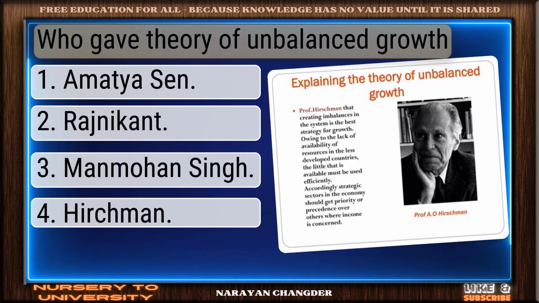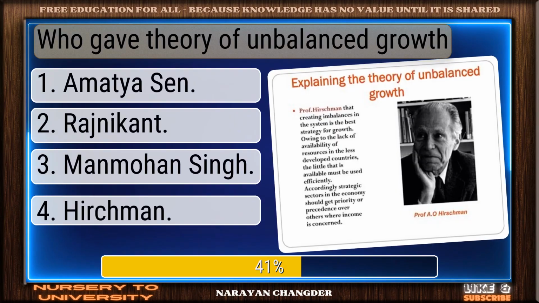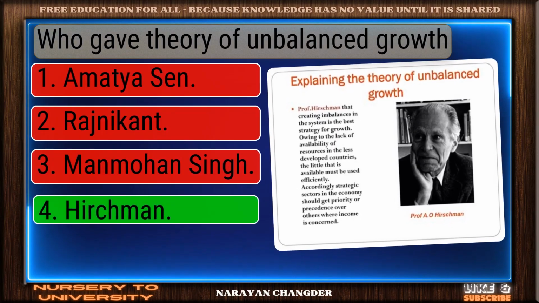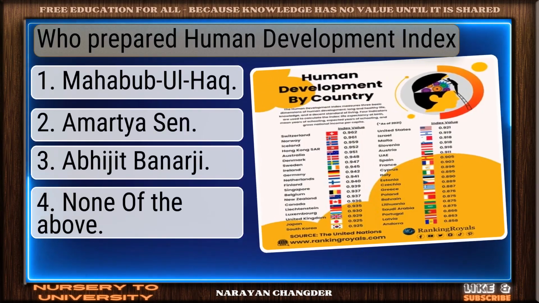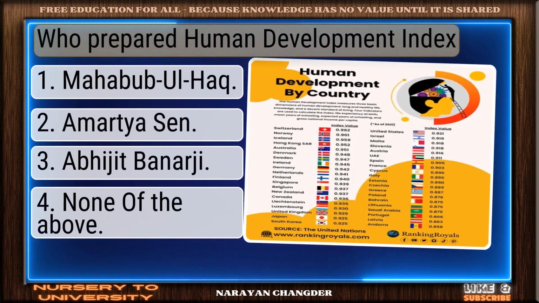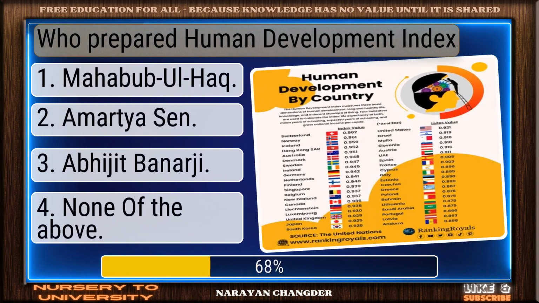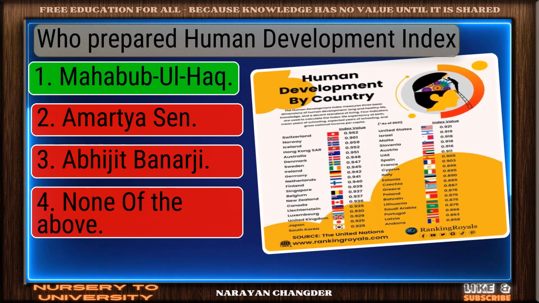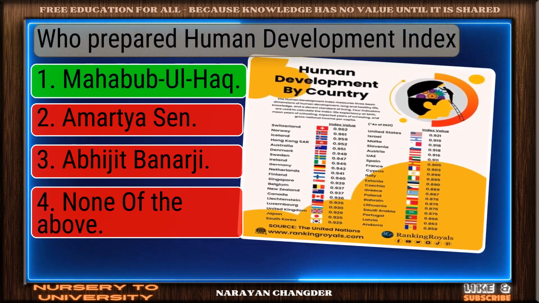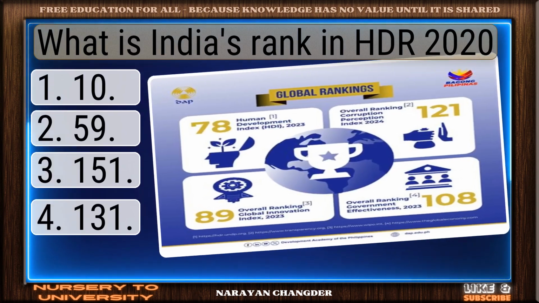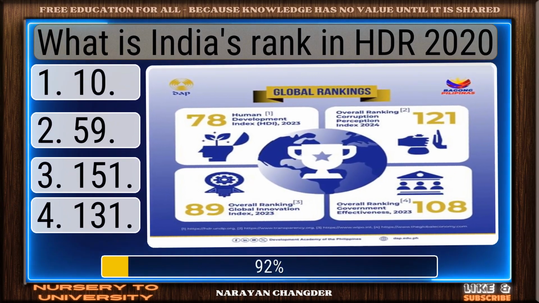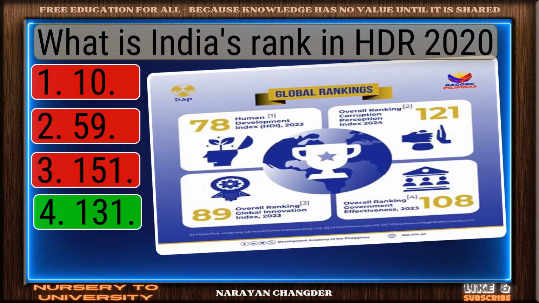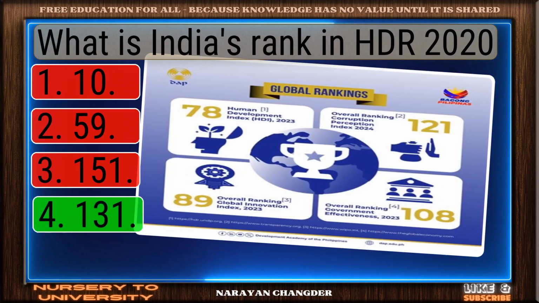Who gave theory of unbalanced growth? You got it. Your choice, Hirschman, is right. Who prepared the Human Development Index? Right again. Mahbub ul Haq is a valid answer. What is India's rank in the Hunger Index 2020? Perfect. 131 is the correct choice.